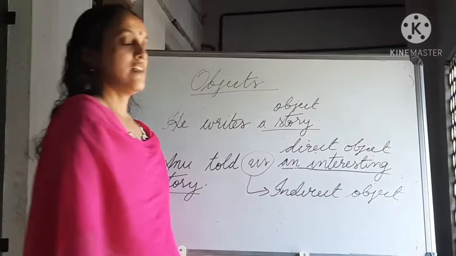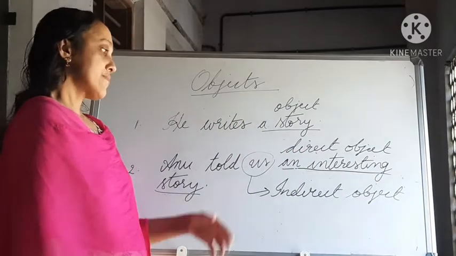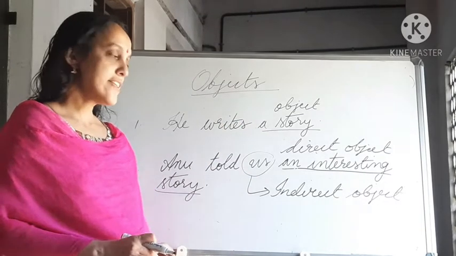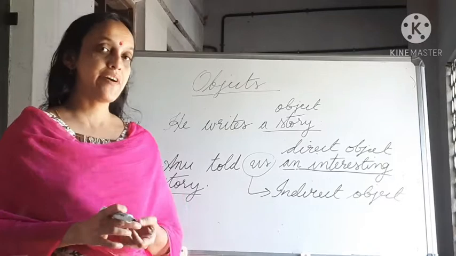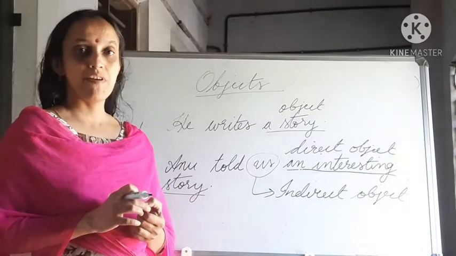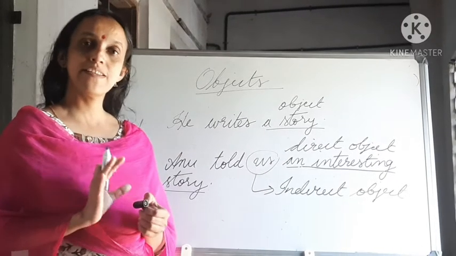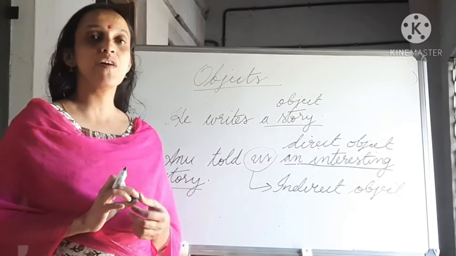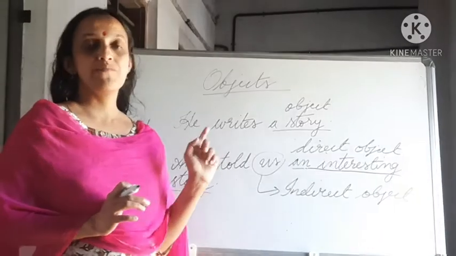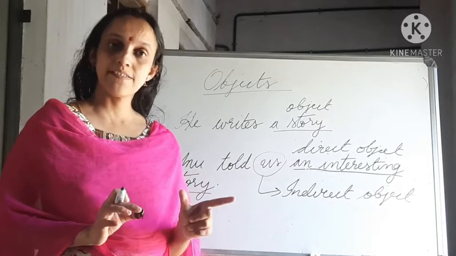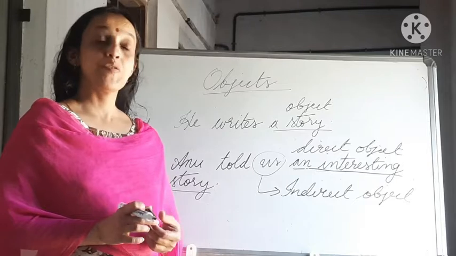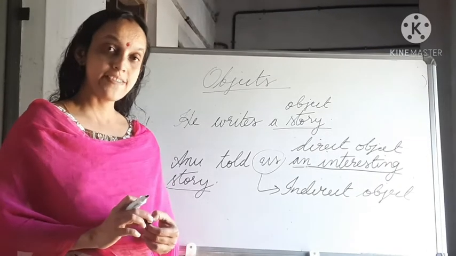So I will repeat. Here we studied two kinds of objects. They are direct object and indirect object. How can we identify direct objects? In some cases you see only one object in a sentence, then that is the direct object. And if you see more than one object in a sentence, then you have to ask the question what to the verb. If you get the answer, that is the direct object. And if you ask the question to whom, and you get the answer, that is the indirect object.